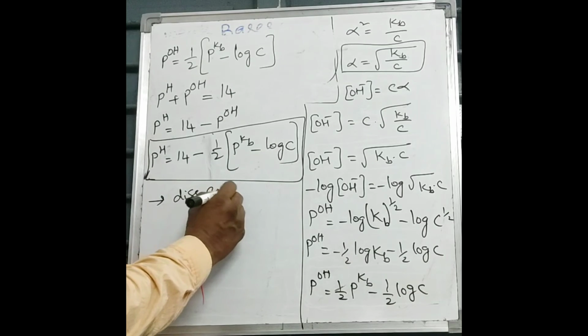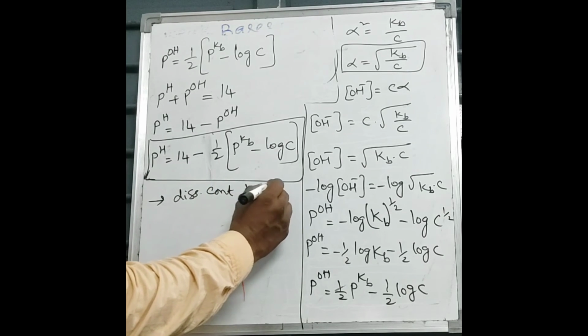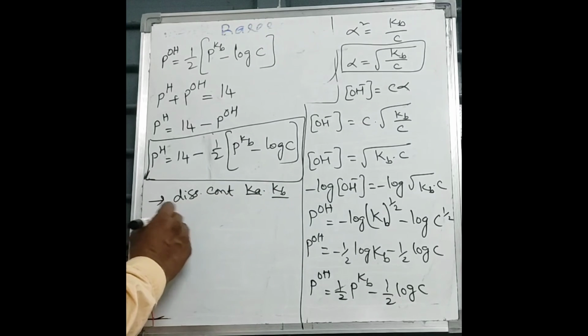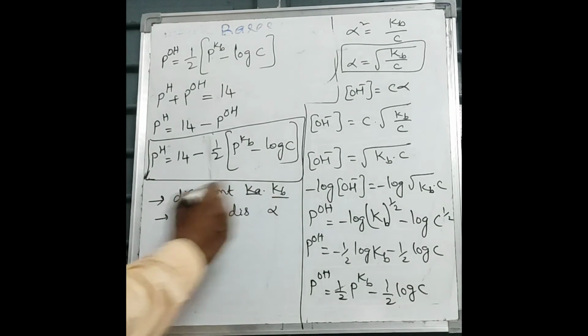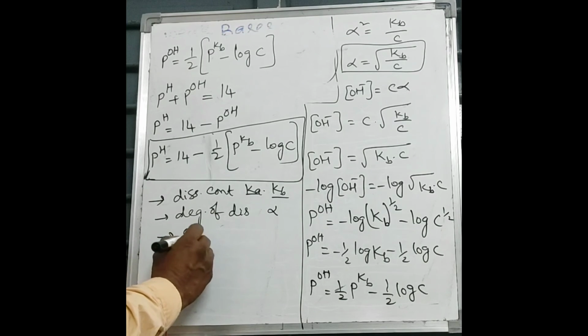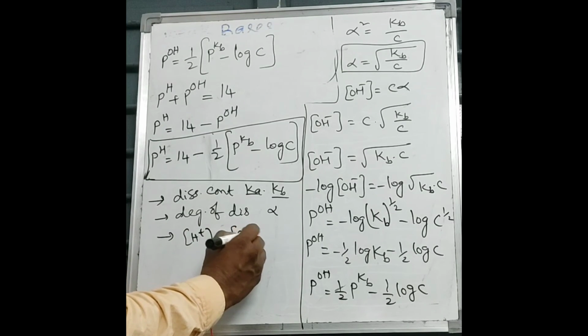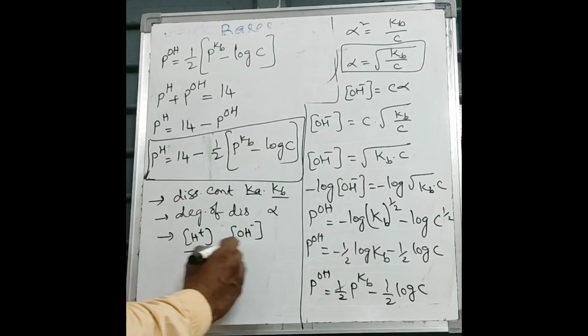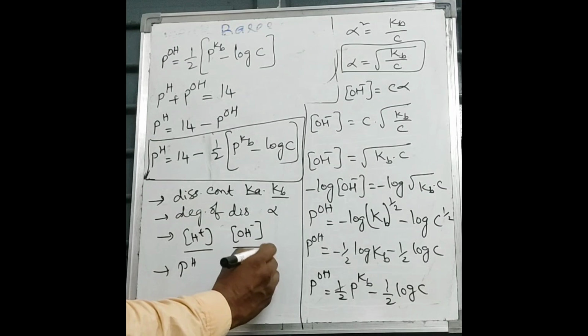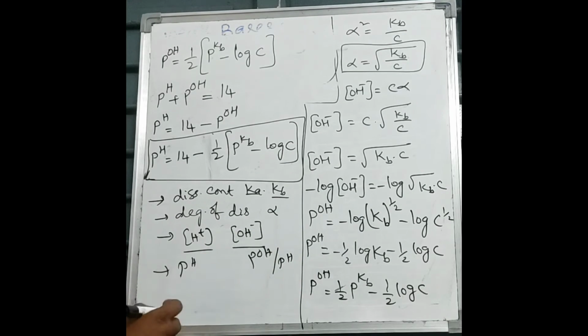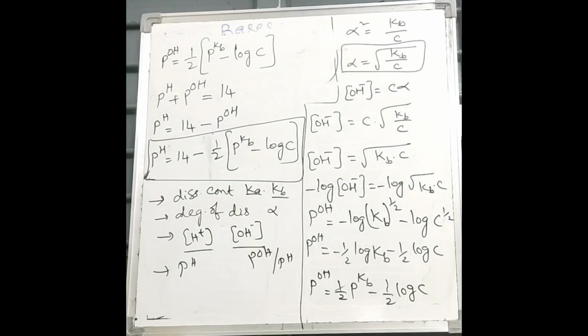Dissociation constant, Ka or Kb, and degree of dissociation, alpha value, and concentration of H plus ion or OH minus ion, C alpha, at equilibrium, and pH of acid, pOH of base or pH of base. All these things can be calculated from these derivations. And the problems related to this concept will be discussed in the next video.